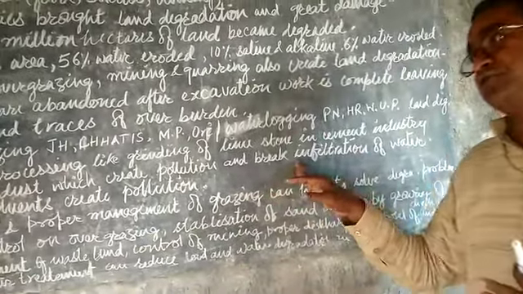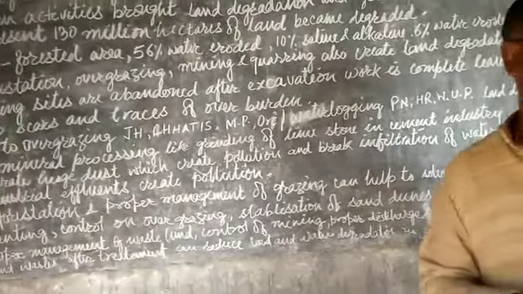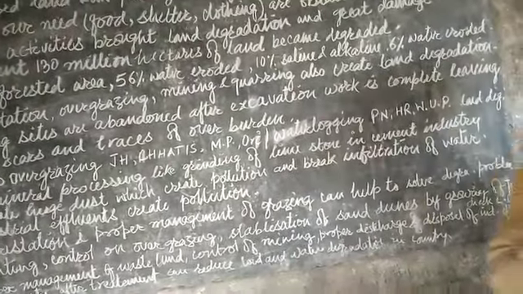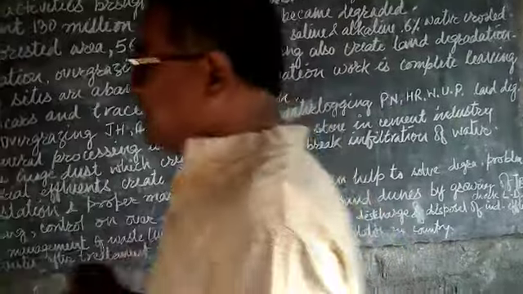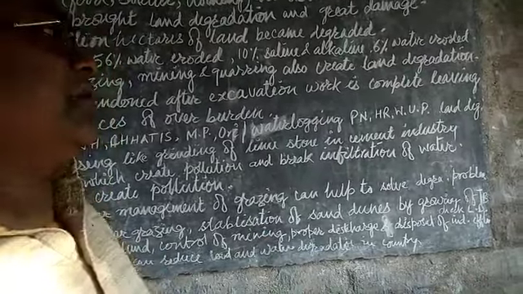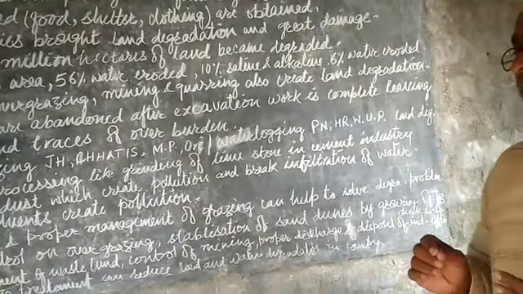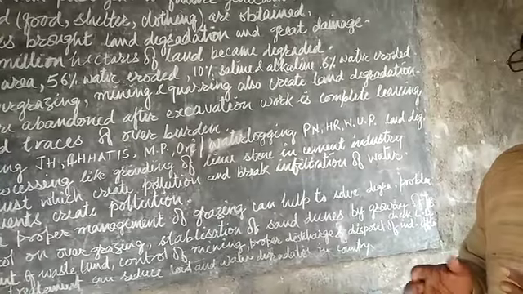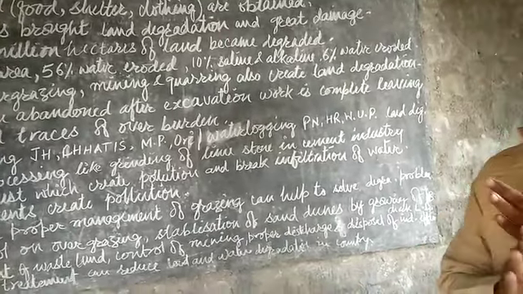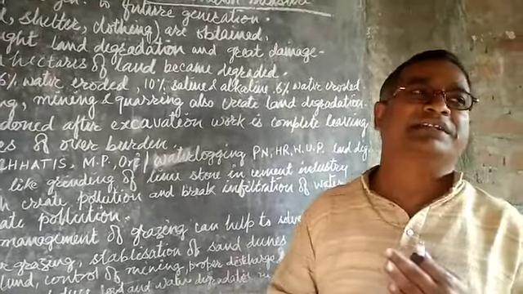And industrial effluents are discharged by many industrial units. If these industrial units treat the water and then release it into water bodies in the regions, it does not create pollution.